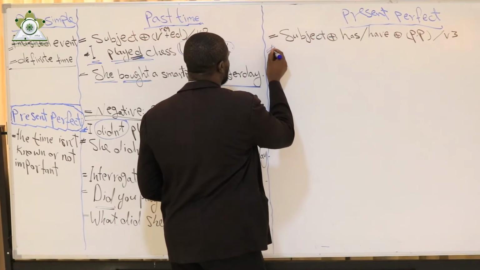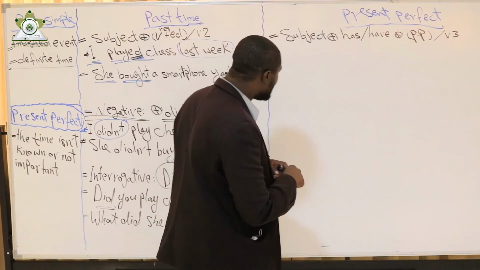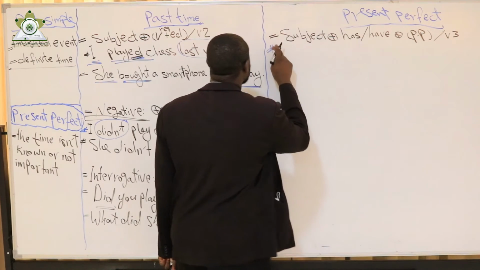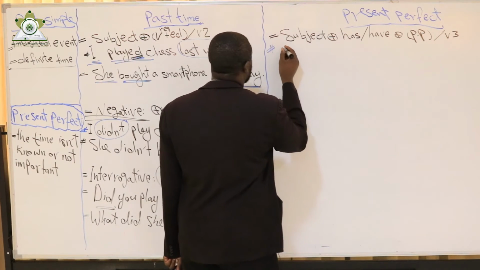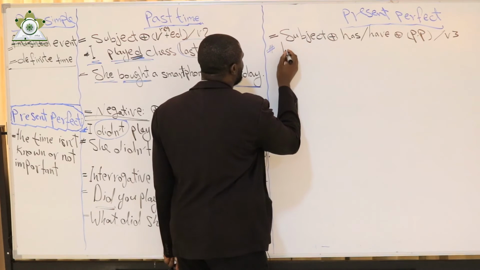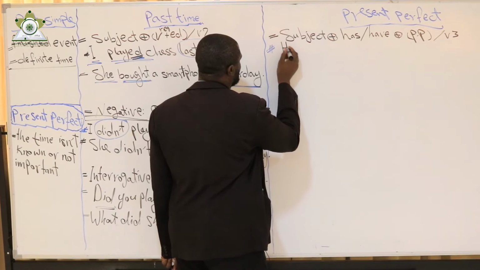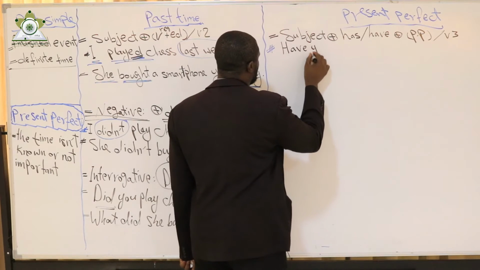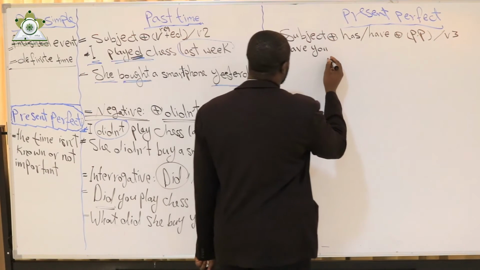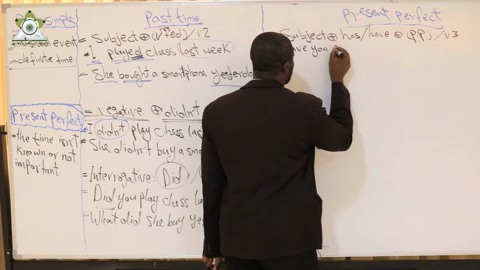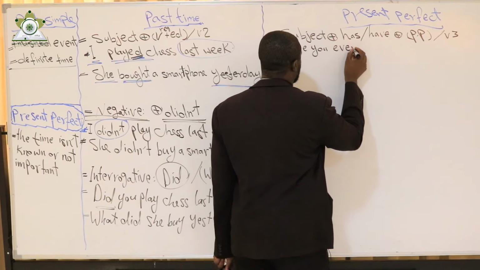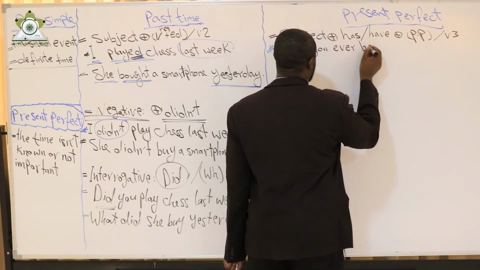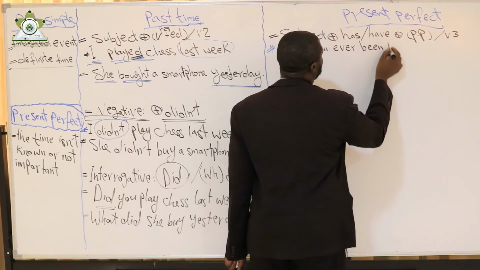For example, I say, have you ever been to London?